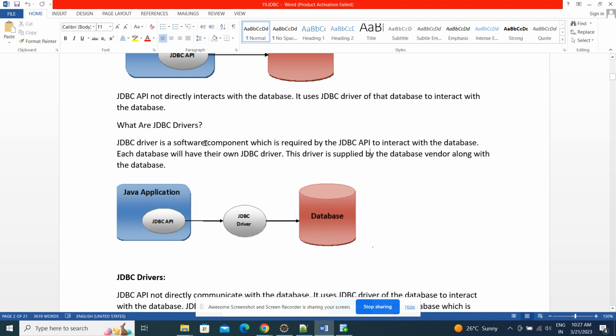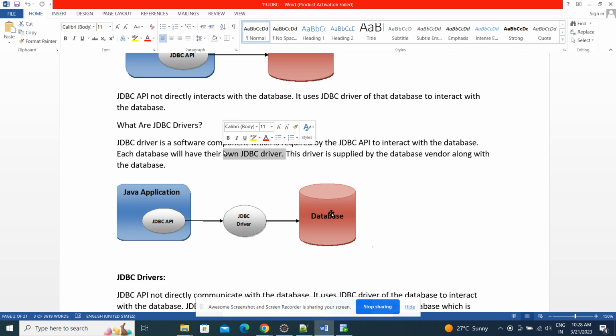A JDBC driver is a software component required by the JDBC API to interact with the database. Each database will have its own JDBC driver. MySQL has its own driver, Oracle has its own driver, Sybase has its own driver.